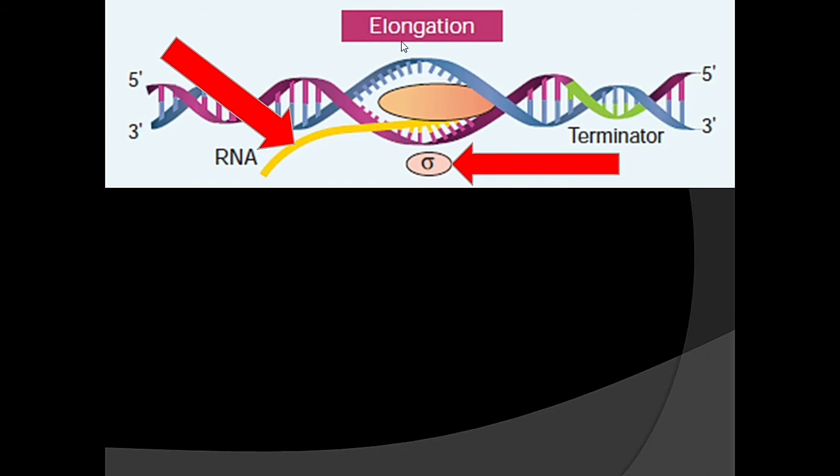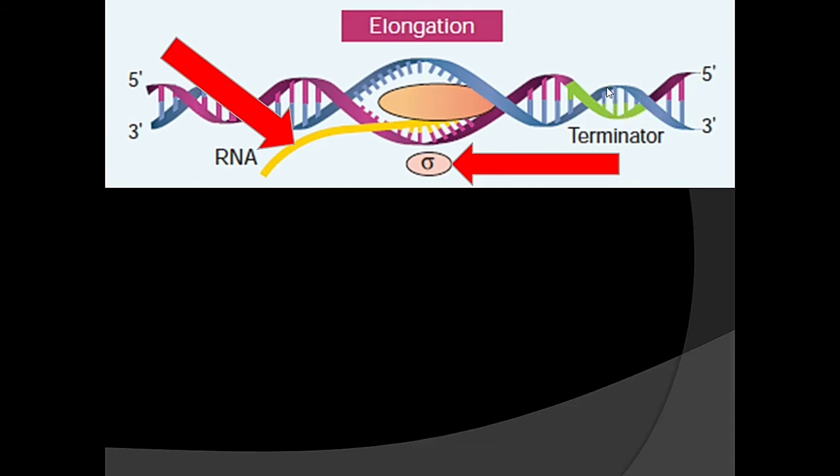During elongation, two things take place. One is detachment of the sigma subunit behind the promoter. Second, the growth of RNA. The RNA polymerase reads the DNA until it reaches a terminator sequence. Terminator sequence is a DNA sequence which is found next to the gene.